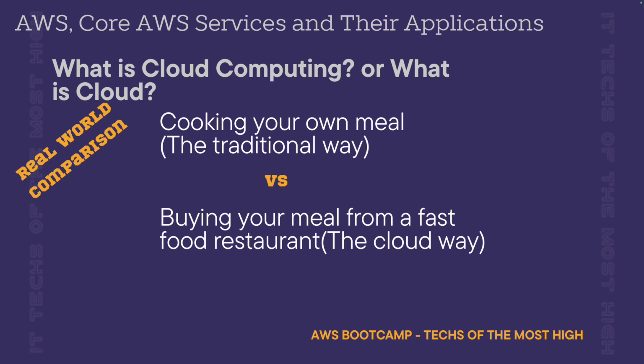So either you go the traditional way, which is making your own meal: you plan the meal that you want, you go to the store to grab the ingredients and all that. Or you can just go to the fast food restaurant to get it. The traditional way takes a little longer. The cloud way is faster, compared to the fast food restaurants. But in both options, there are advantages and disadvantages.